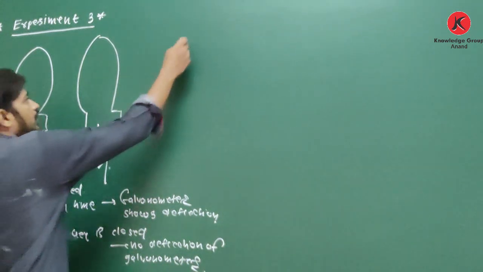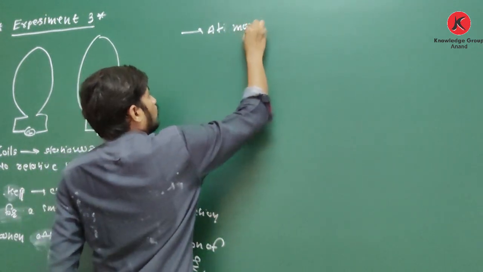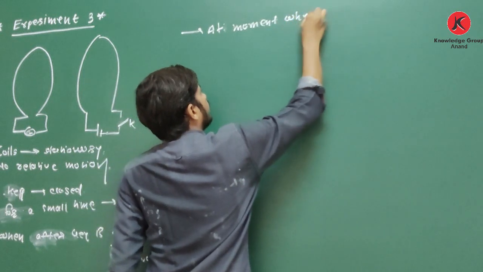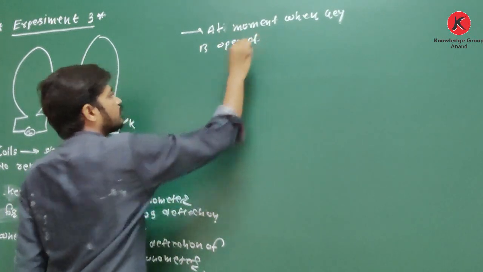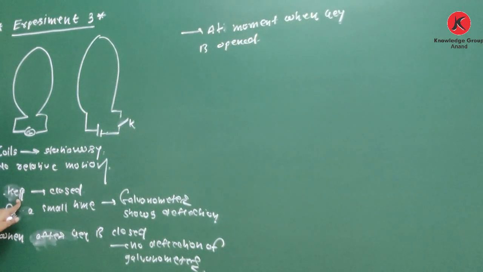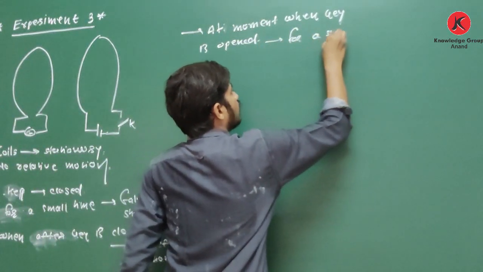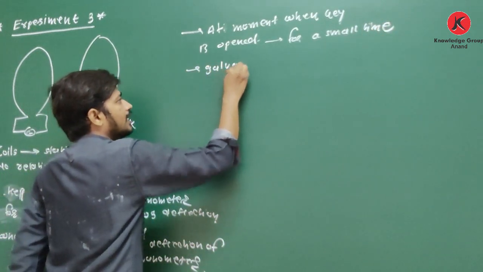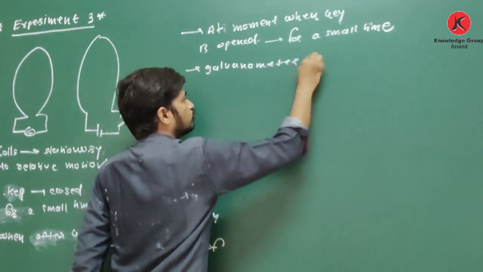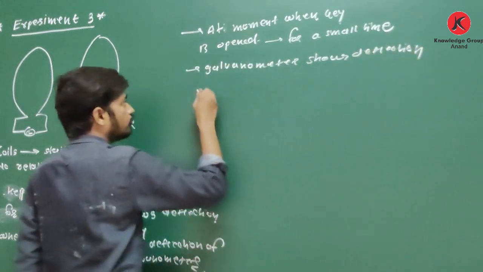And next, at the moment when the key is opened, for a small time again the galvanometer shows deflection, but in the opposite direction.